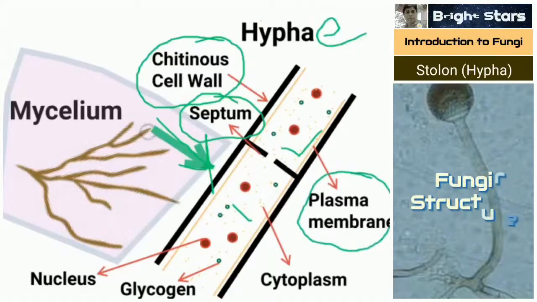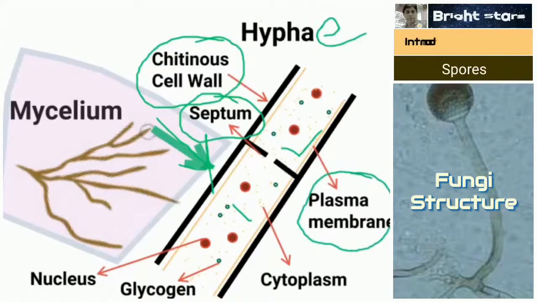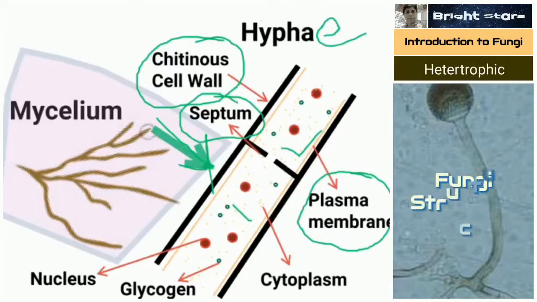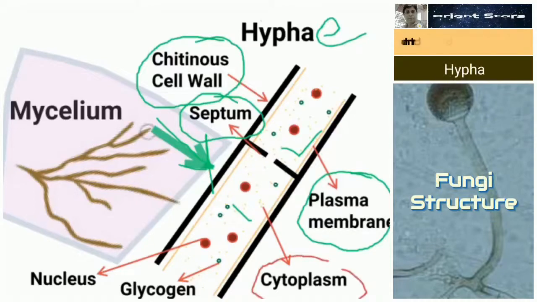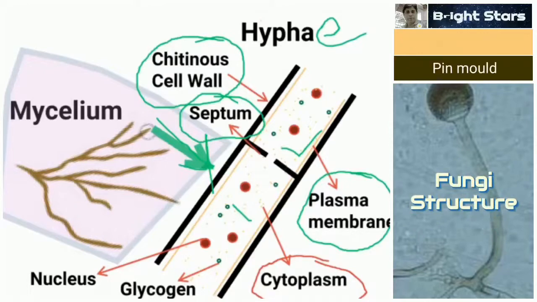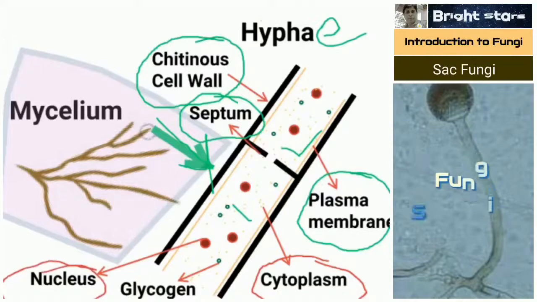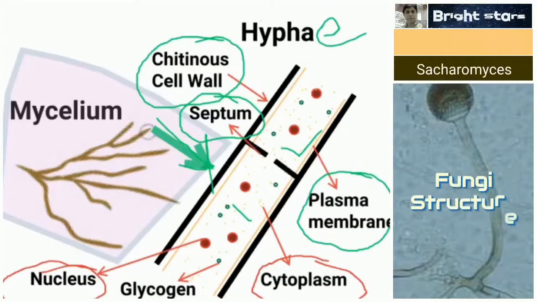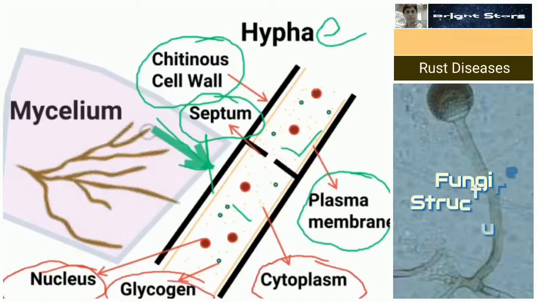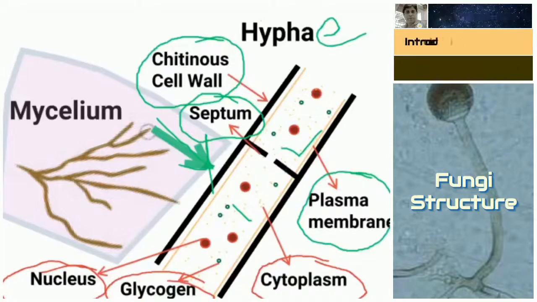Next, inner to that, cytoplasm will be there. That fluid-like substance inside the cell is called cytoplasm. In the cytoplasm you can find a number of nuclei, singular nucleus, plural nuclei, and glycogen will be there. Glycogen is a reserve food material in a fungus. So these are two important characteristic features of fungus.